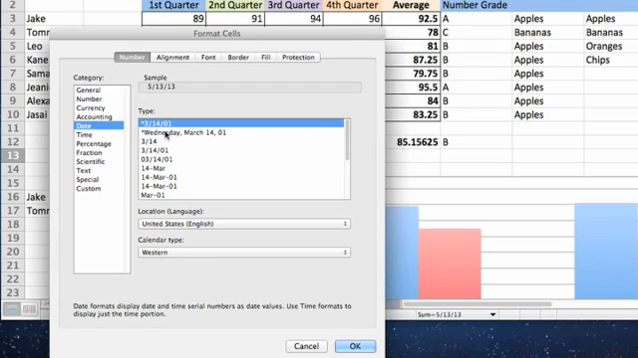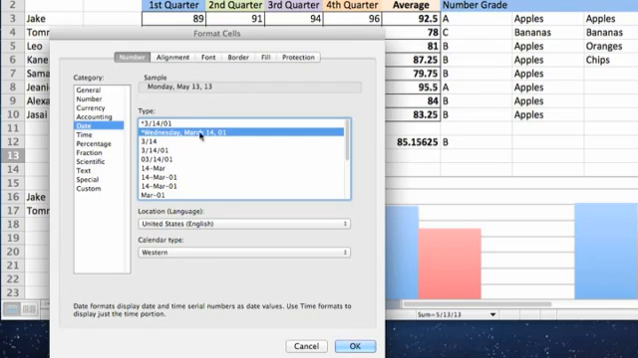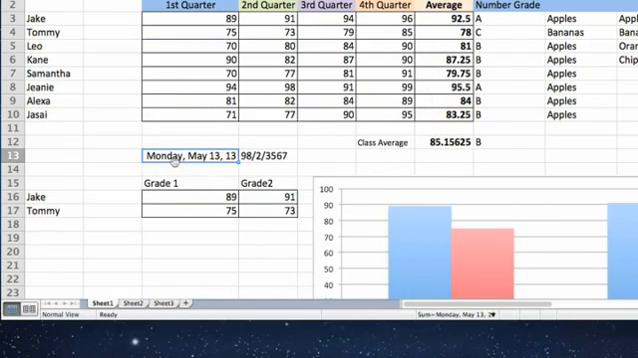So here we can select Wednesday, March 14th, 01. That's just an example of the way it'll display. Click OK, and you can see that it took our numbers and turned it into the actual day and month. And that's the way it'll display in the Excel spreadsheet.